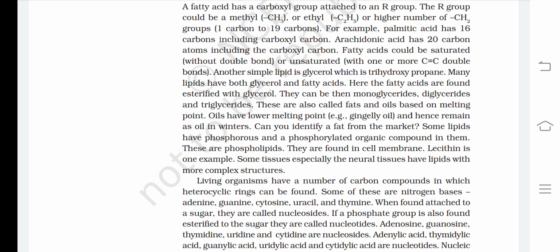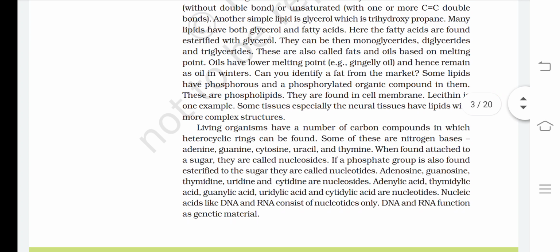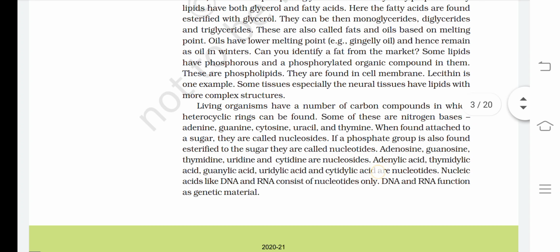Some lipids have phosphorus and a phosphorylated organic compound in them. These phospholipids are found in the cell membrane. Lecithin is one example. Some tissues, especially the neural tissue, have lipids with more complex structures.